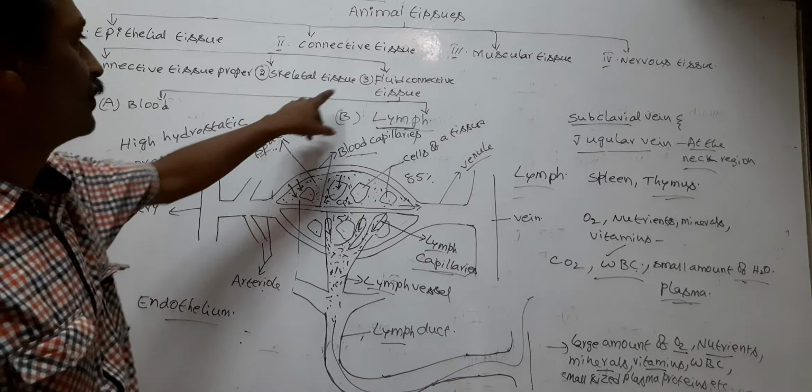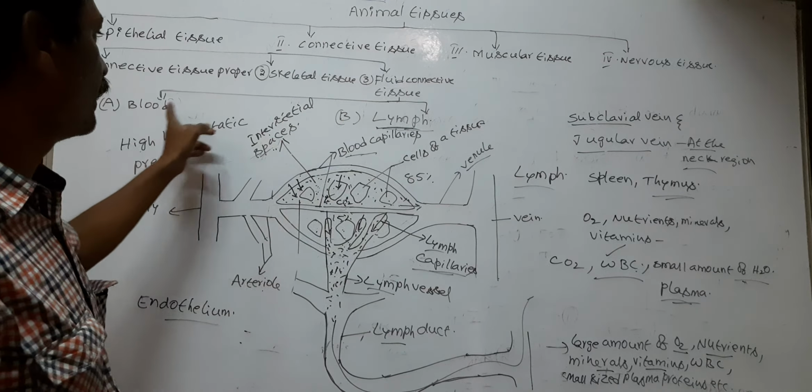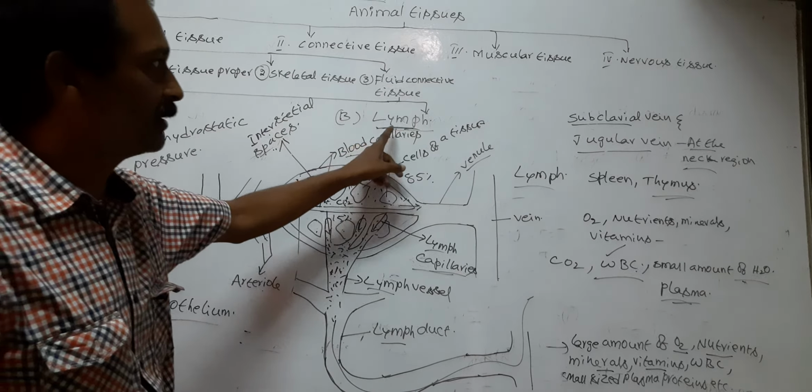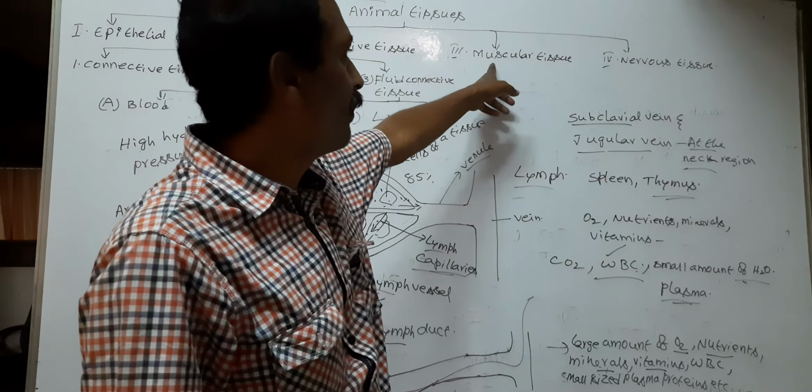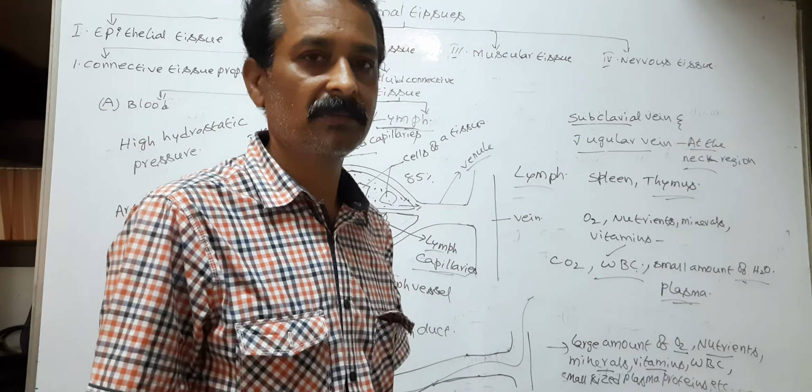So this is fluid connective tissue, blood and lymph. Next I will explain the muscular tissue.